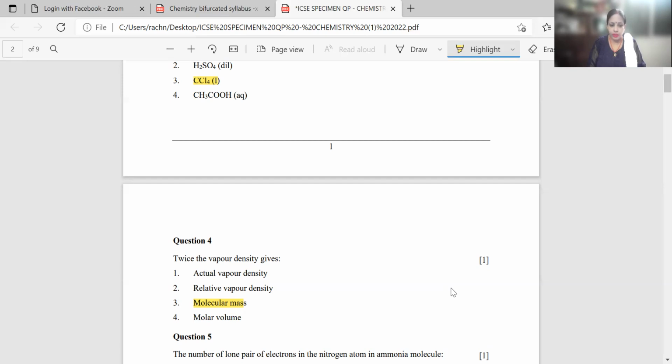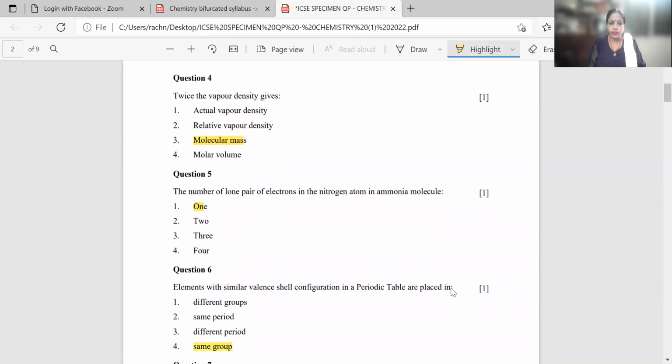Question number 5, the number of lone pairs of electrons in the nitrogen atom in an ammonia molecule. Now they are asking about lone pairs of electrons. Again, this question belongs to chemical bonding. In this chapter, we come across 2 types of electrons: bonding electrons and lone pairs of electrons. Electrons which participate in the bonding are known as bonding electrons, and electrons which do not participate in the bonding are known as lone pairs of electrons.